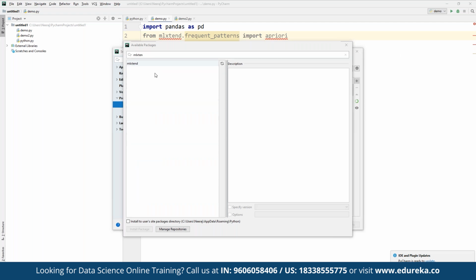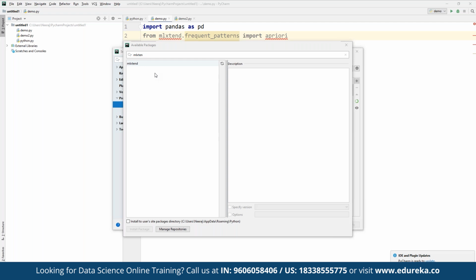So if this library is currently available, we can simply click on install package, and it is going to be installed and stored in the system as a library. In the same way, if you are looking for Apriori here, we can also use it, because at the end we are going to use Apriori from the mlxtend library that we have imported. So here we are going to install the other package as well.